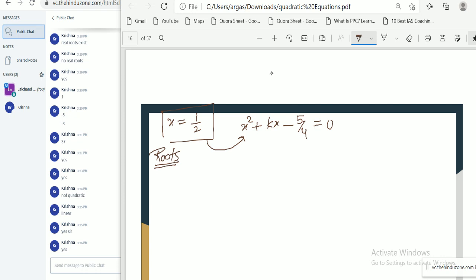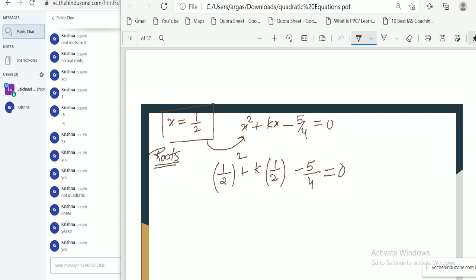Okay, if we substitute x equal to 1 by 2, then this equation is (1 by 2) square plus k into 1 by 2 minus 5 by 4 equal to 0, isn't it? Just substitute the value of x equal to 1 by 2. Whatever the value of the root provided to you, you substitute in place of x.